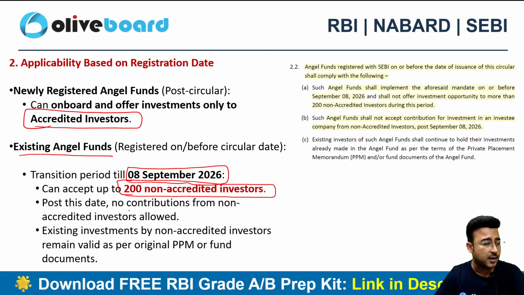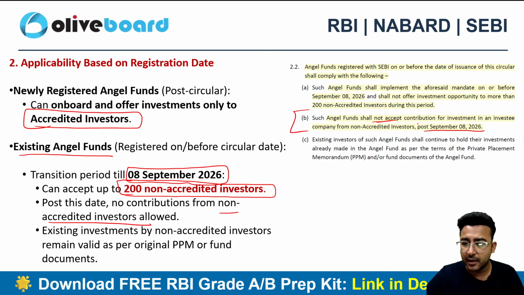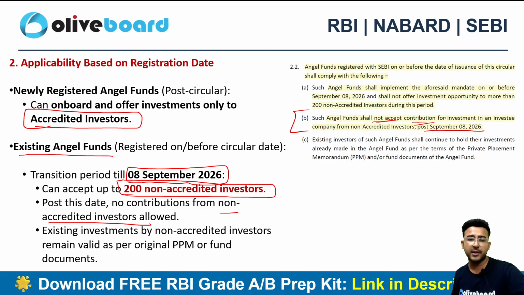Post this particular date, 10th of September, you won't be able to take any contribution from non-accredited investors, okay? After this date, you are not going to take money from any non-accredited investor, okay? Clearly written here. After 8th of September 2026, you cannot exceed the contribution from non-accredited investors here, okay? So that's the bare minimum criteria. And the existing investments by non-accredited investors remain valid as per the original PPM. Now what is PPM?